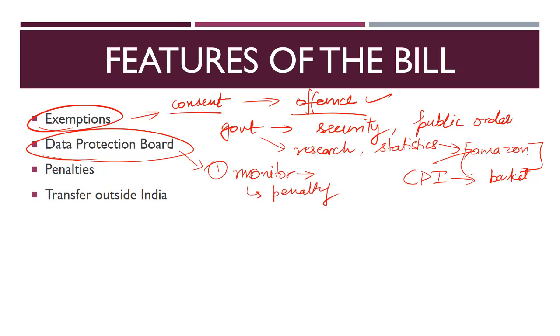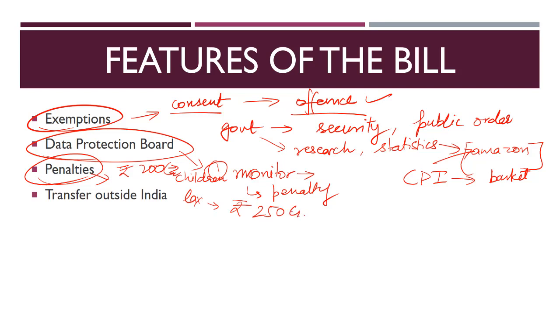And what are the penalties? The penalties may stretch to rupees 200 crores if any breach is happening related to children, that is, if they are not following the provisions related to children. Or if there is any lack of security safeguards, and it can be proven that the company has been lax in implementing these safeguards, then it will have to pay up to rupees 250 crores.